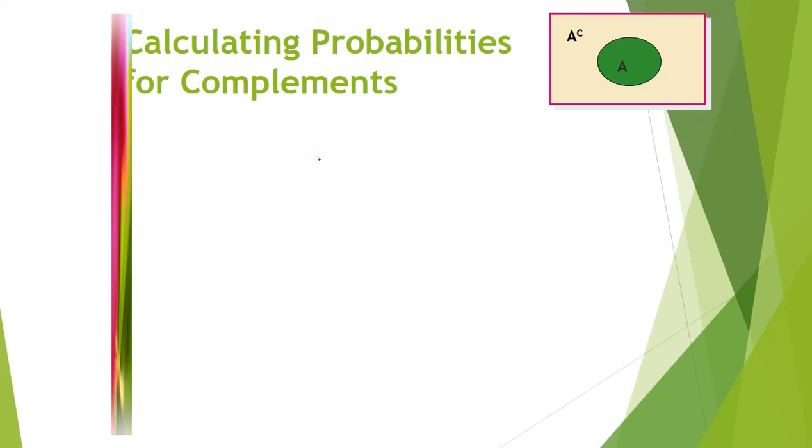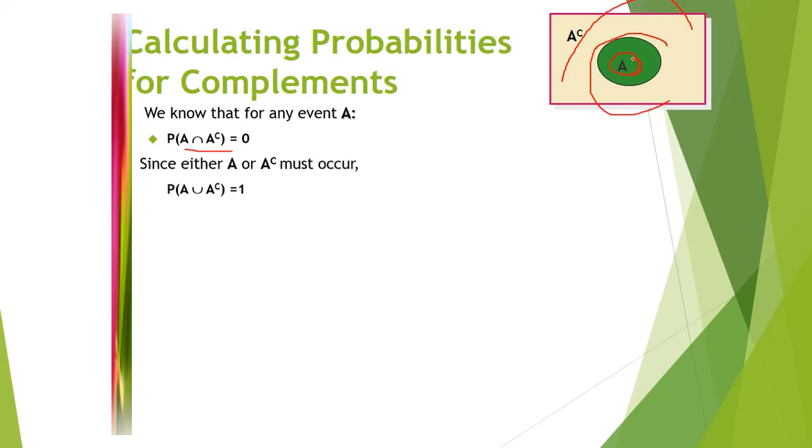Now we can see how we can calculate the complement. We know that for any event A, A intersection A complement is 0. See, this is my total area, this is A complement area, and this is A. Where is the common point? So I got 0. Since either A or A complement must occur, union is 1.